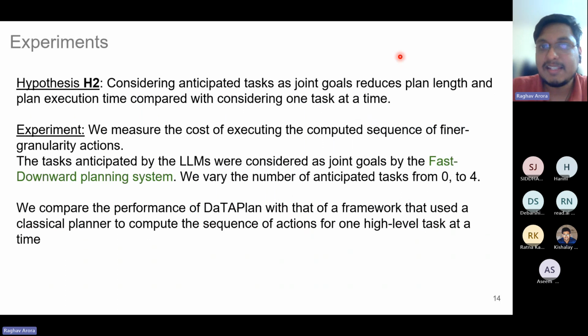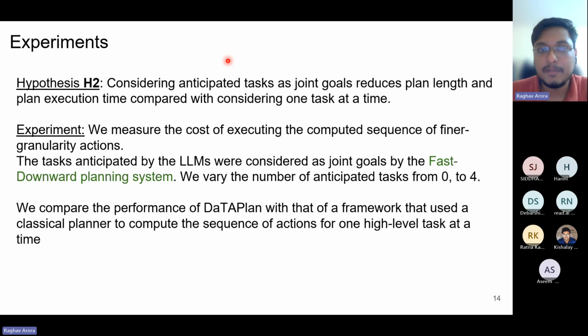Our second hypothesis discusses the advantage of anticipation. What we say here is that considering anticipated tasks as joint goals reduces the plan length and the plan execution time compared to considering one task at a time. Here, every action has a cost associated with it. That cost represents the time it would take to execute that action. So we say that when we are considering anticipated tasks as joint goals, then the overall execution time goes down.